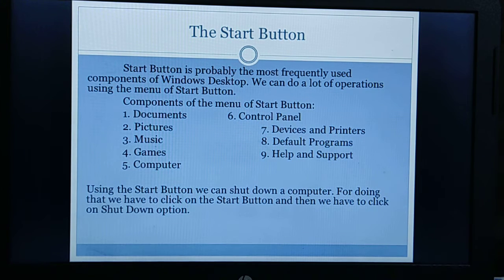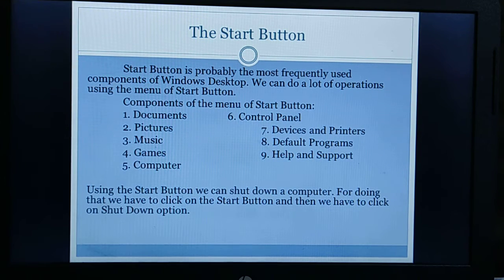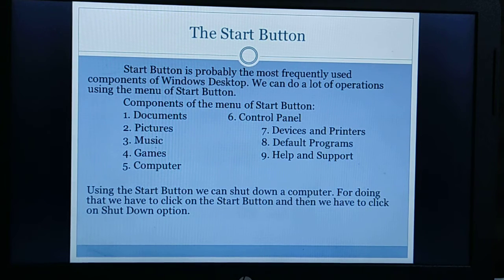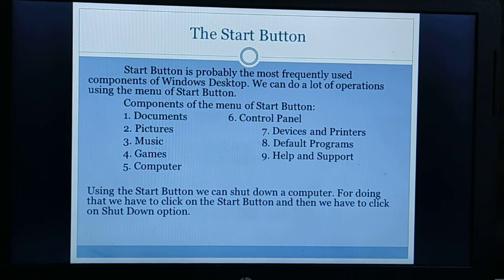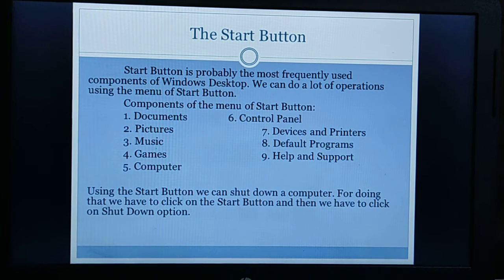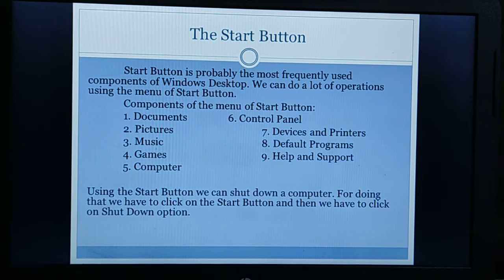So what does the menu of the start button contain? The components of the menu are documents, pictures, music, games folder, computer folder, the control panel window, devices and printers, default programs and help and support. Documents, pictures, music, games and computer are folders, and computer itself contains all the folders and the hard drives of your computer, to locate or browse any of the files stored on the computer.